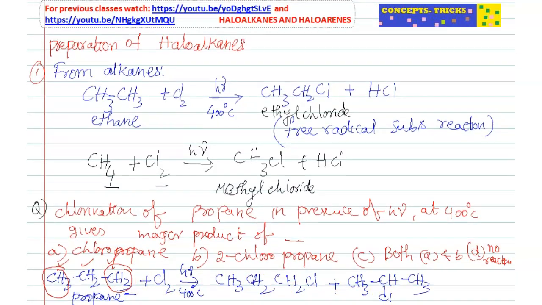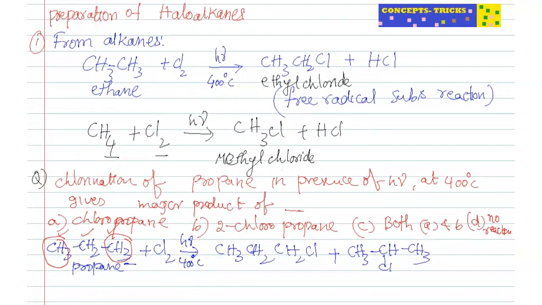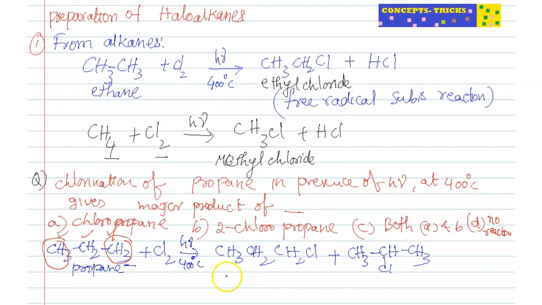But here we should know which is the major product. Here this is 1-chloropropane, this is 2-chloropropane. Normally 1-chloropropane comes from a primary free radical; this is primary, that is secondary. So based on mechanism, secondary free radical is possible, primary free radical is possible.